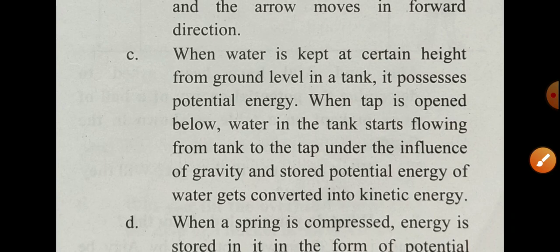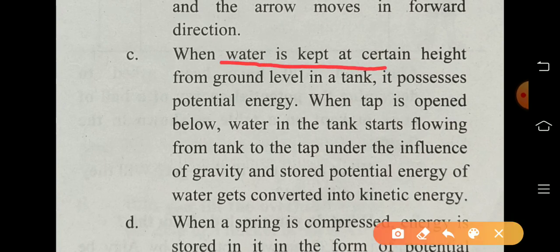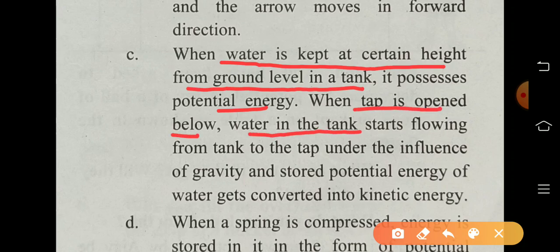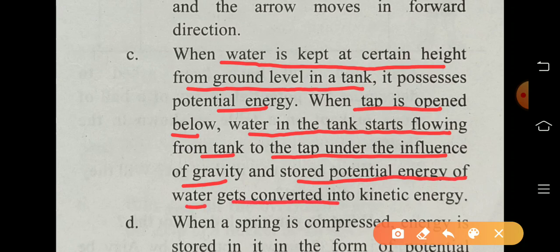In the next example, when water is kept at a certain height from the ground level in a tank, it possesses potential energy. When the tap below is opened, water starts flowing from the tank to the tap under the influence of gravity, and the stored potential energy of water gets converted into kinetic energy.